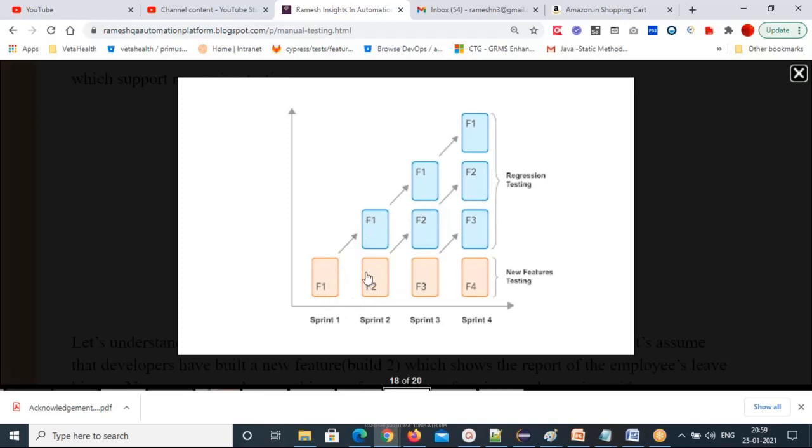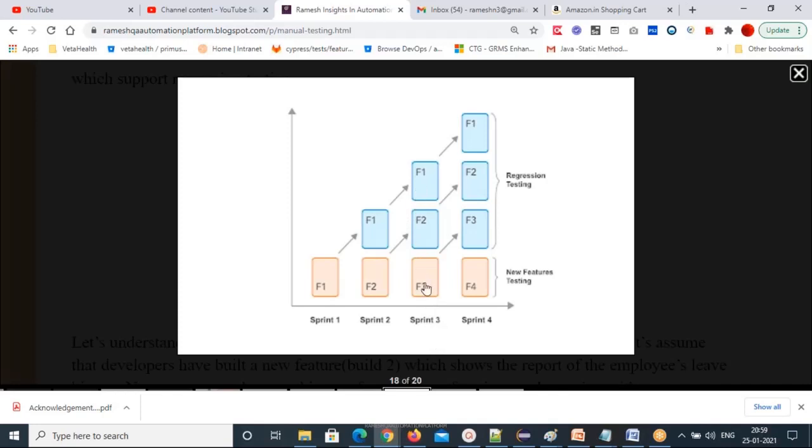So then in sprint 2, you're adding feature 2. But you have to test feature 1, right? That you have to do regression. Then feature 2 you are testing individually. New feature testing you will do here. Then feature 3, when it comes to sprint 3, you have feature 1, feature 2, feature 3.